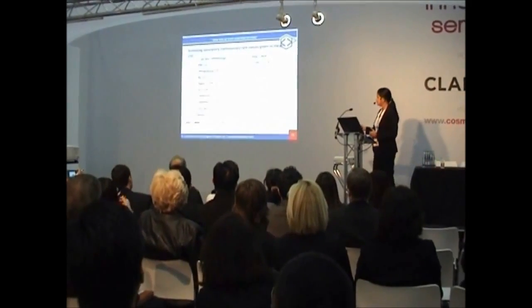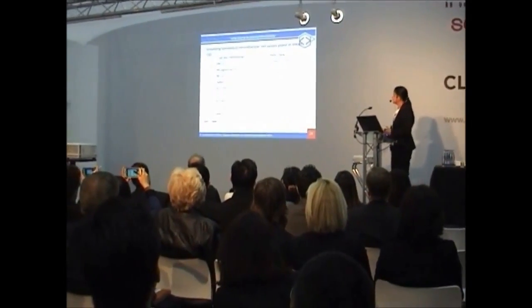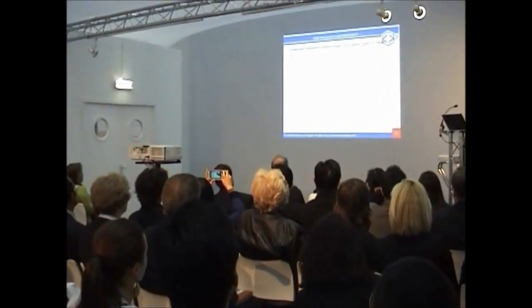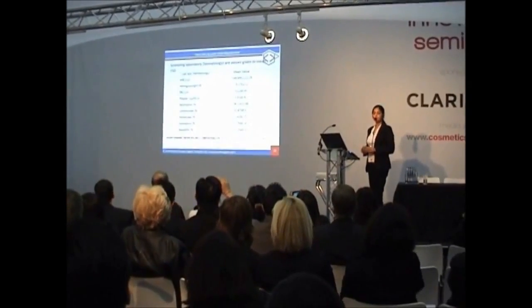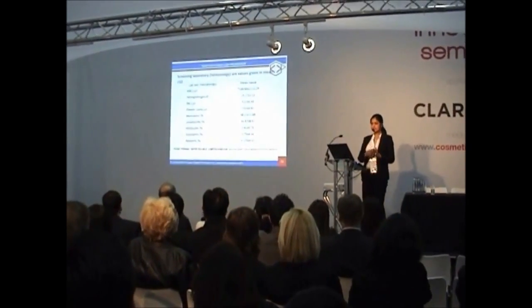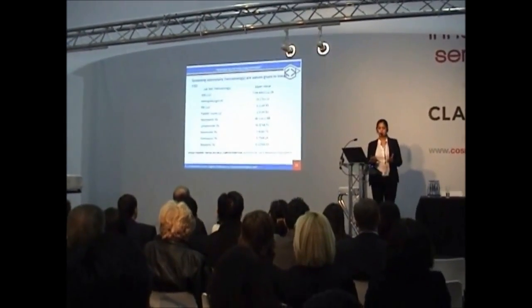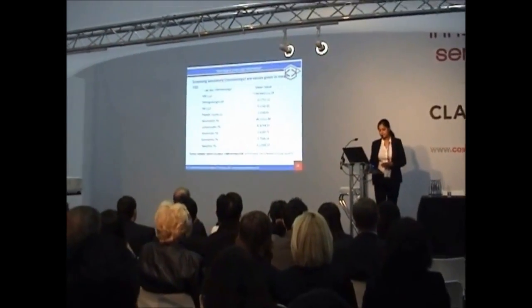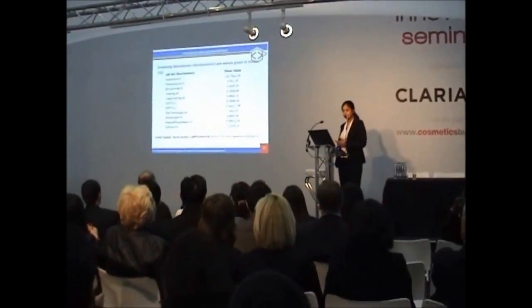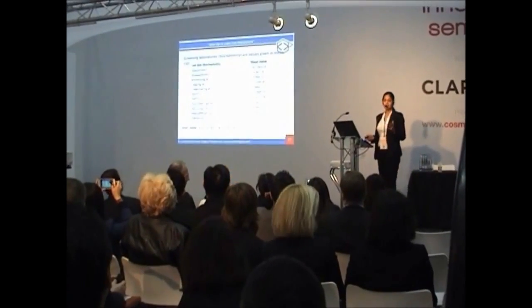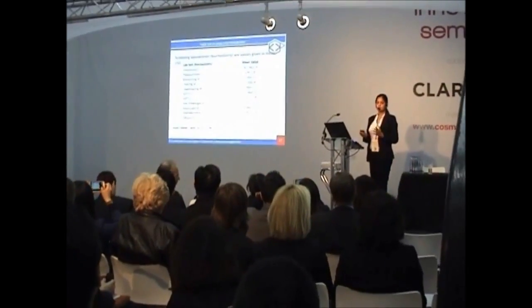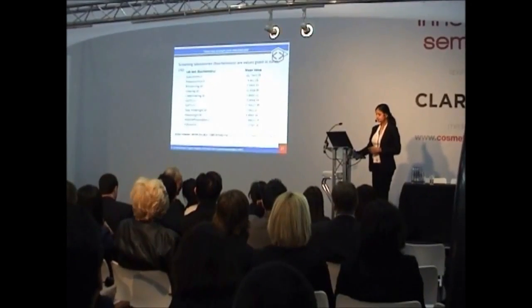These are the hematological parameters, where we checked RBC, platelet, neutrophils, lymphocyte, monocyte. These are the basic parameters we have to know, to see if there is any side effect or any change from the ingredients we are using. These are the biochemical parameters, as I mentioned. We checked all of these at the start and at the end of the study, and we found both are similar.